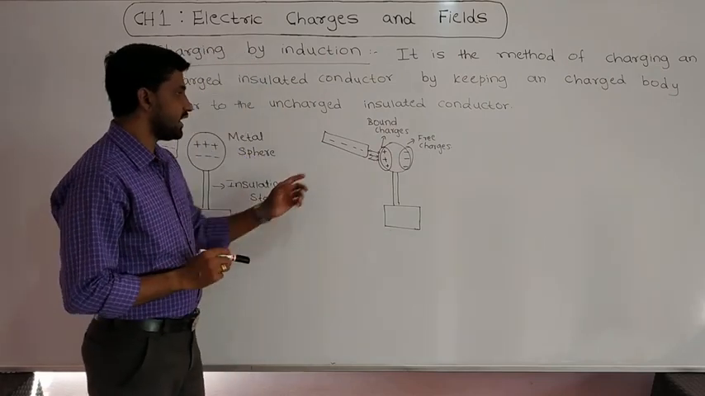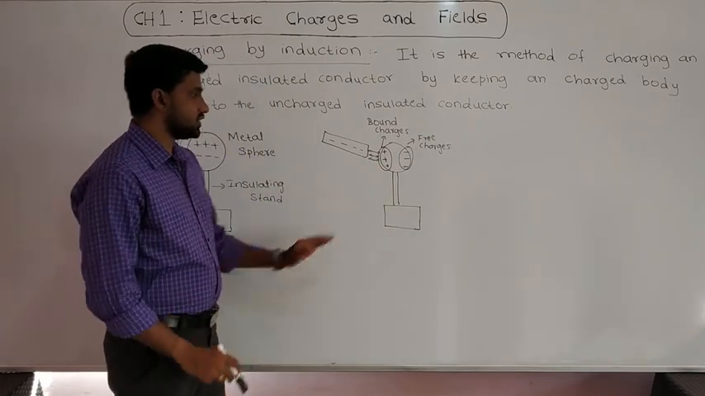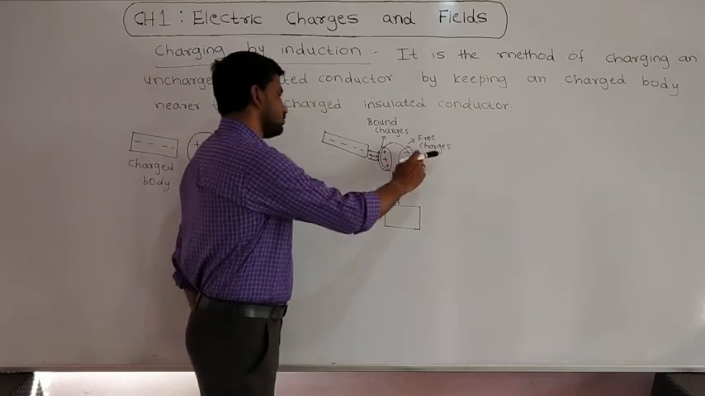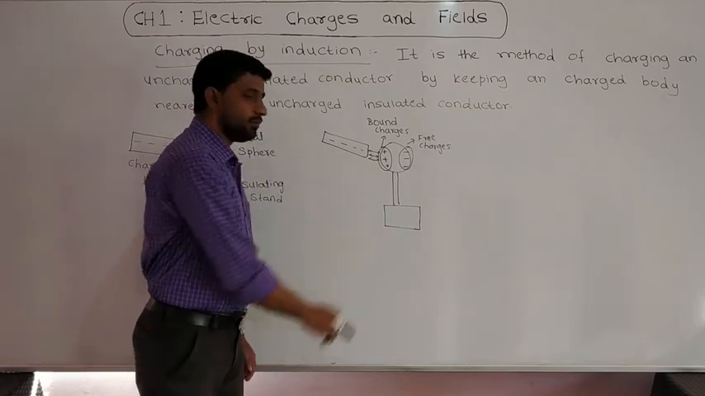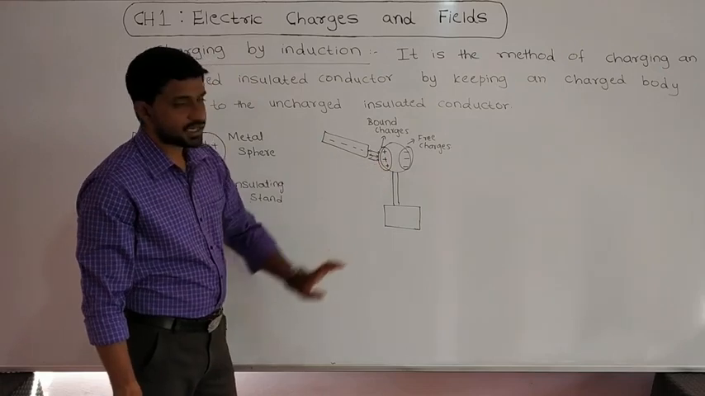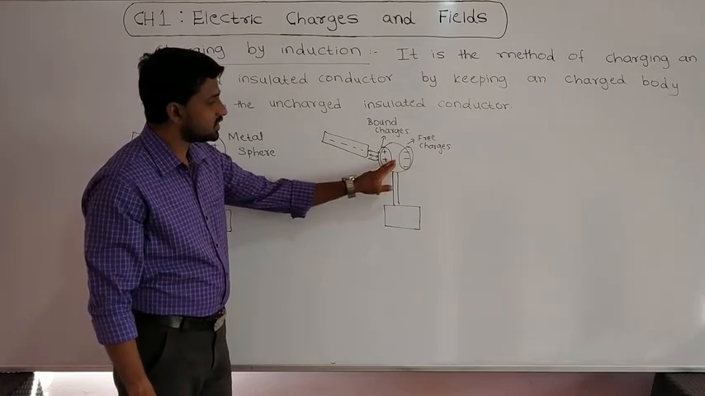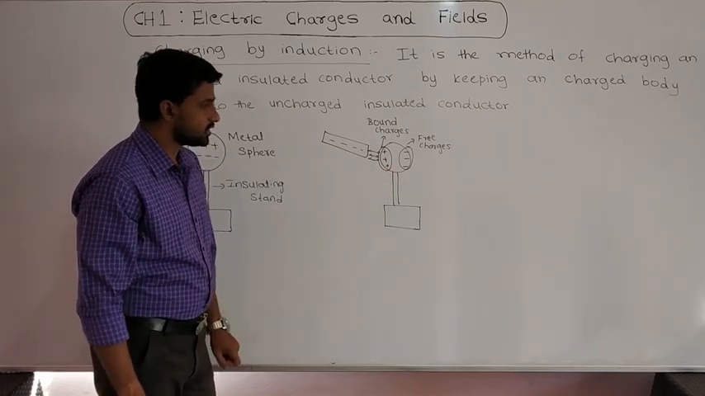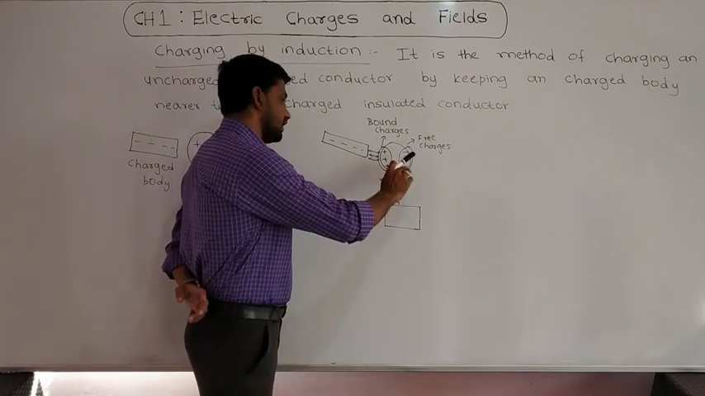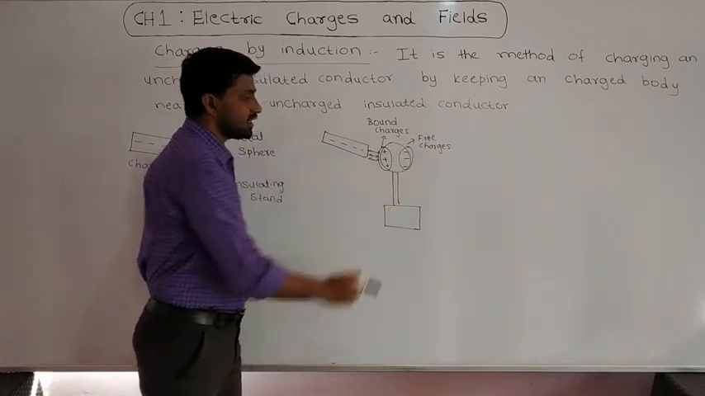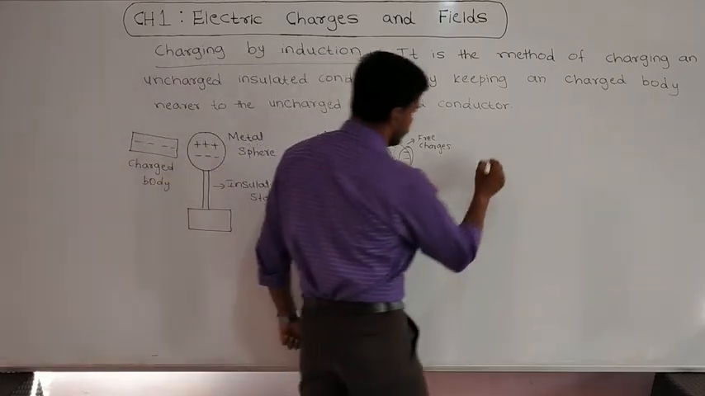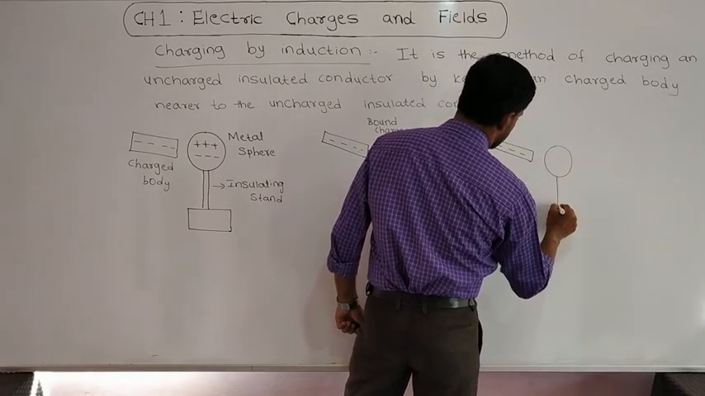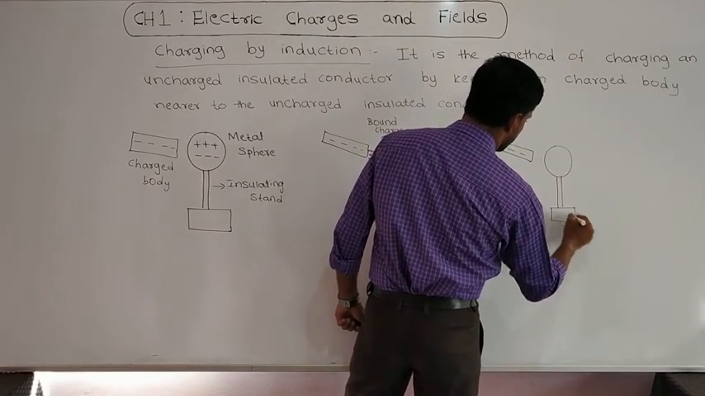So when I place a charged body nearer to the metal sphere, the positive charges accumulate on the left side of the metal sphere and the negative charges accumulate on the right surface. But still, this metal sphere is an uncharged body because the net charge on this body is still 0. To make an uncharged body a charged body, what I am doing is connecting the right surface of this metal sphere to the earth. Now let us see.